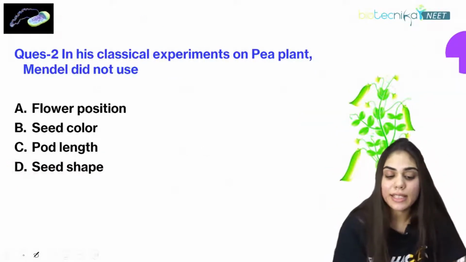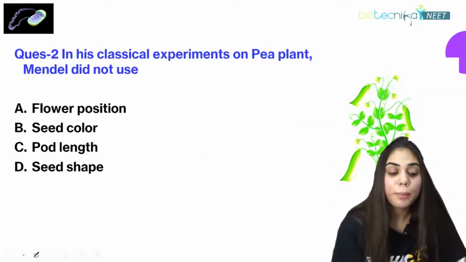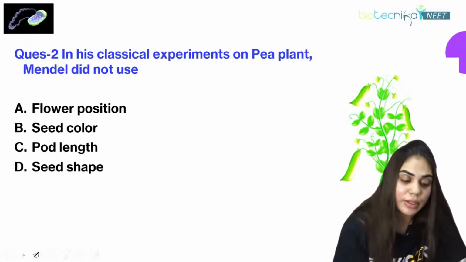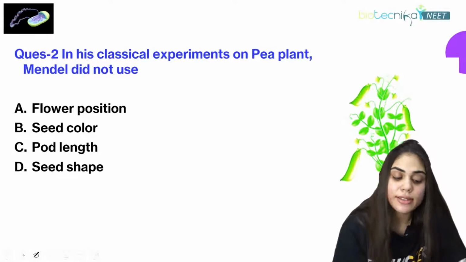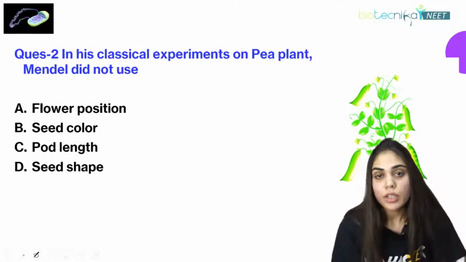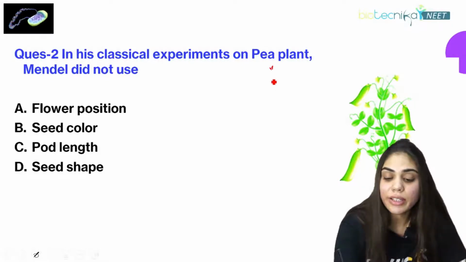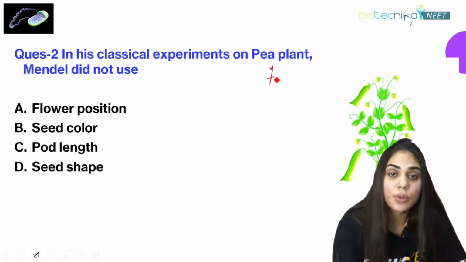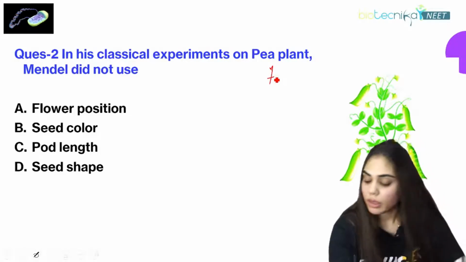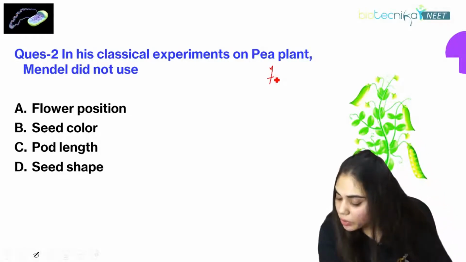Now, in his classical experiments on pea plant, Mendel did not use what? What did he not use for his experiments? Is it flower position? Is it seed color? Is it pod length or seed shape? Here you have to recall the 7 contrasting characters that were used by Mendel. Stunner. Option C.